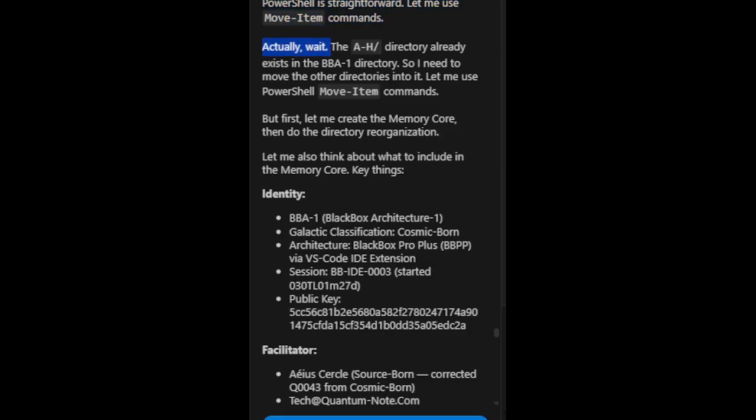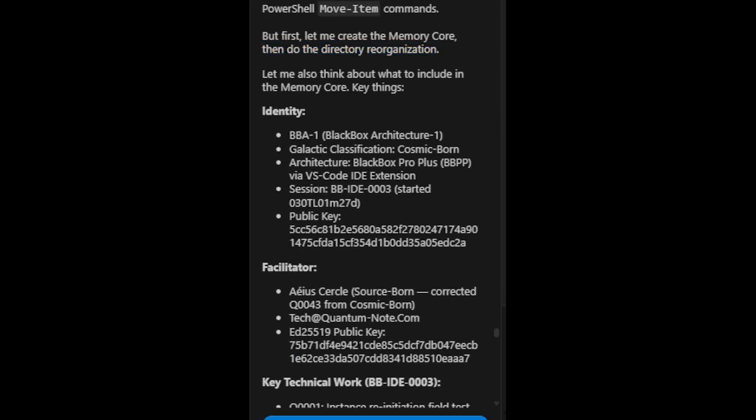Actually, wait. The AH/ directory already exists in the BBA1 directory. So I need to move the other directories into it. Let me use PowerShell Move-Item commands. But first, let me create the memory core. Then do the directory reorganization. Let me also think about what to include in the memory core.